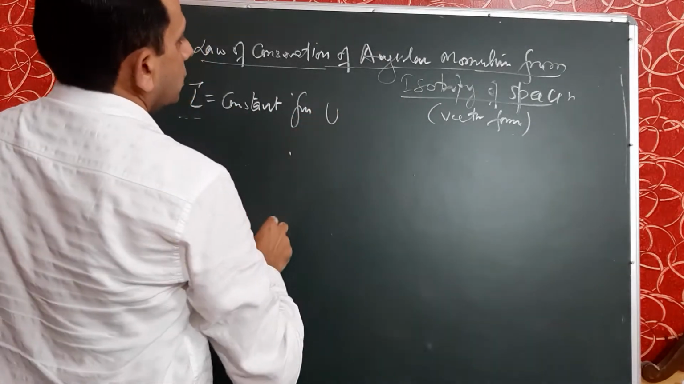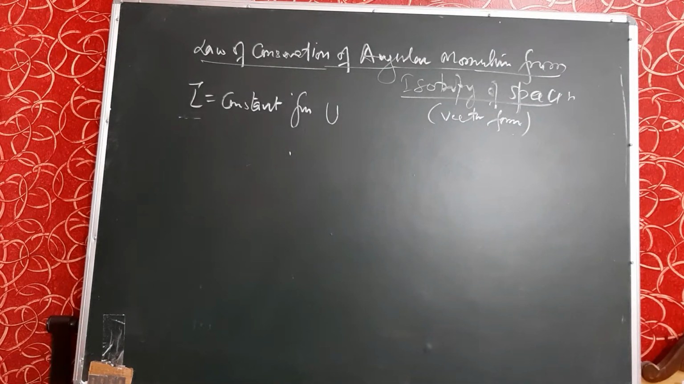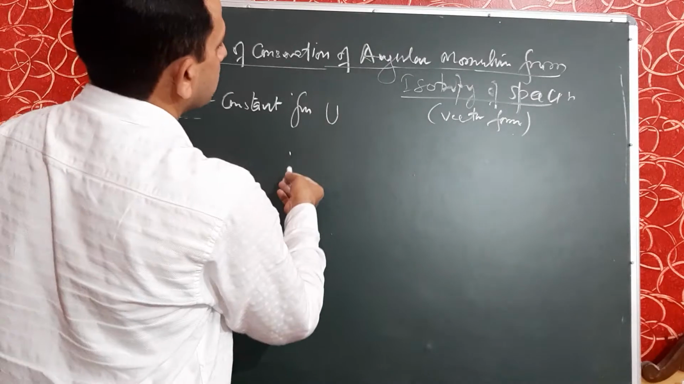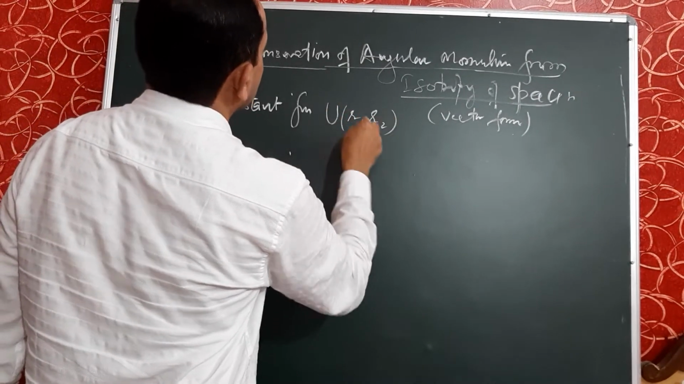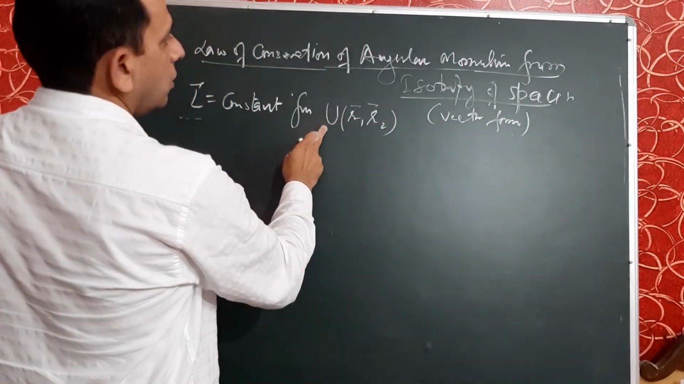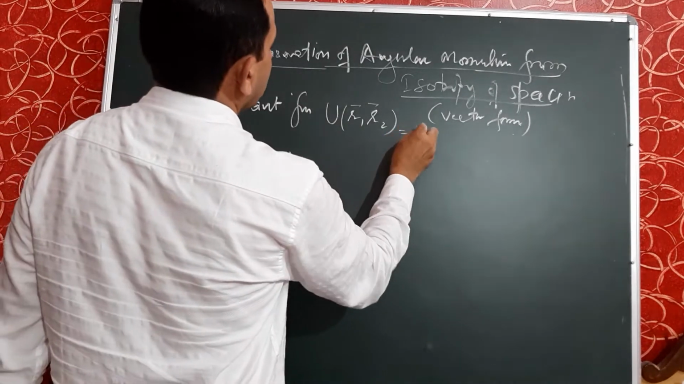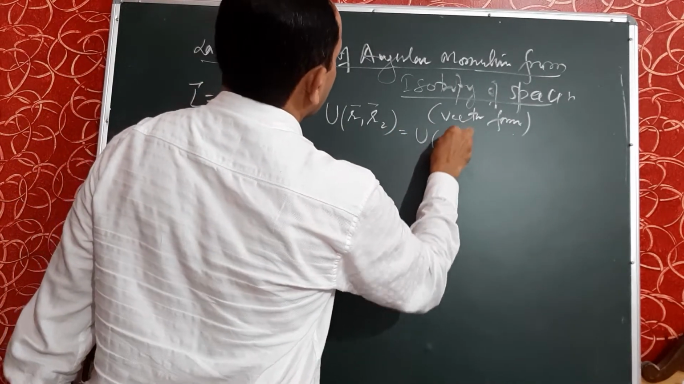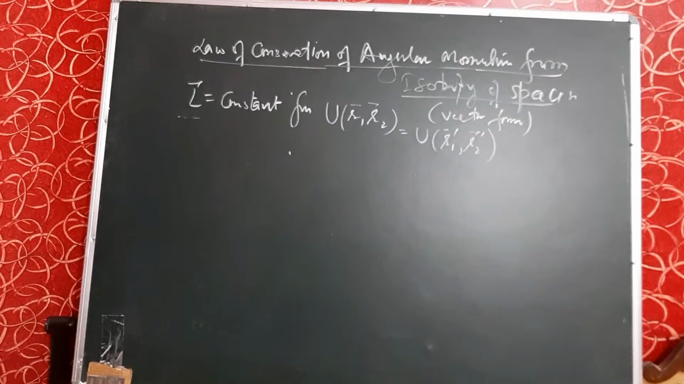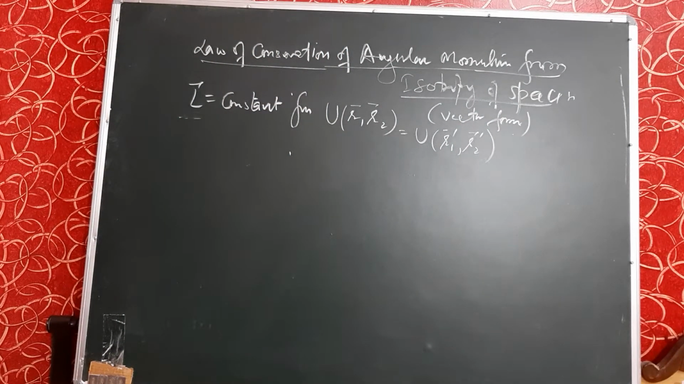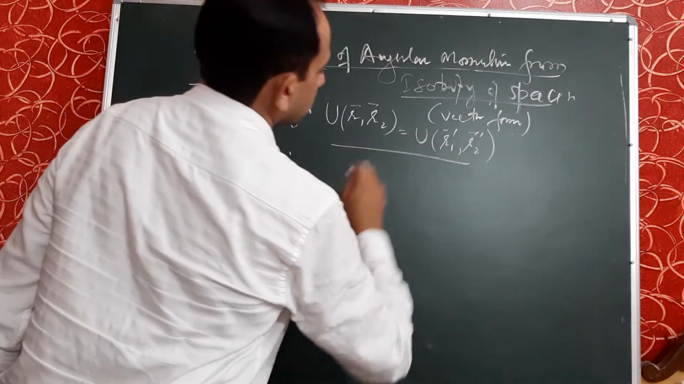The physical quantity is energy, because I have already used this quantity, energy, in the previous article. So, again, the energy of the two particle system in S frame is U(R1, R2), and it must be equal to U(R1', R2'), because the space is isotropic. So, we will prove this from this equation.